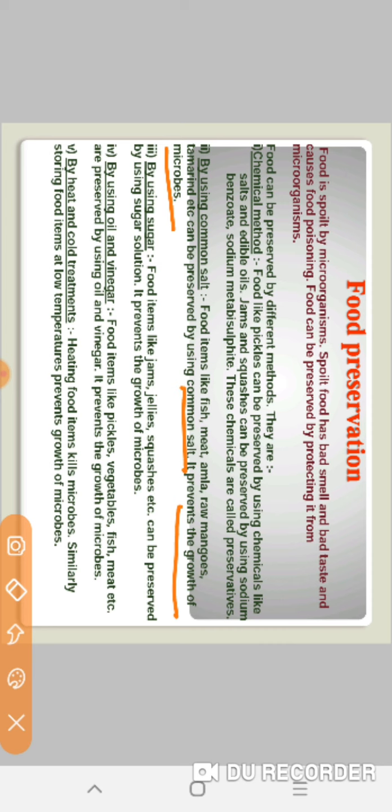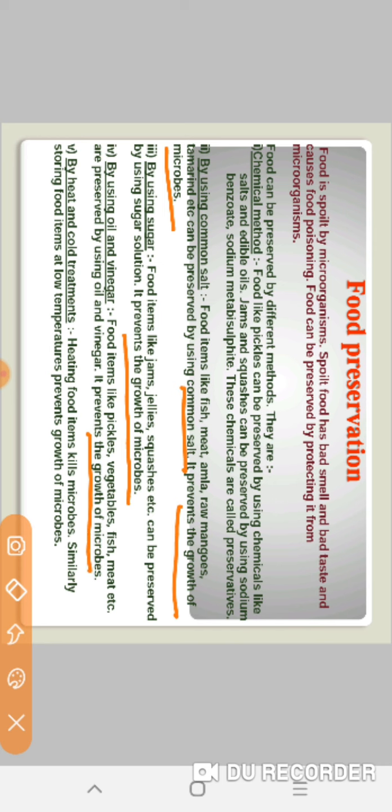Third is by using sugar. Food items like jams, jellies, squashes, etc. can be preserved by using sugar solution. It also prevents the growth of microbes. Fourth point, by using oil and vinegar. Food items like pickles, vegetables, fish, meat, etc. are preserved by using oil and vinegar. It prevents the growth of microbes.